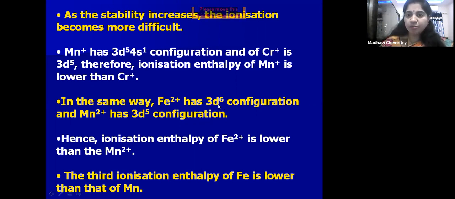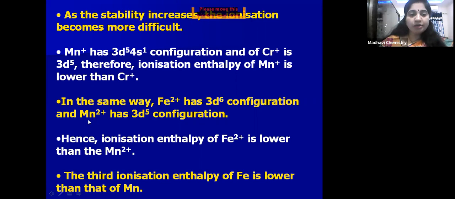One electron should be removed from 3d6, so it converts into 3d5. 3d5 is more stable, because in the d orbital we can fill 10 electrons, and if you fill 5 electrons, it means a half-filled configuration. So Fe2+ after losing one electron attains the 3d5 configuration, which is the stable configuration. Because of that, the ionization enthalpy for Fe2+ is less.